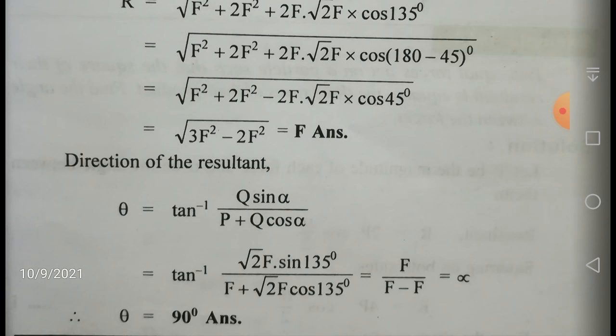So in this problem we have seen that the resultant is equal to f, and the angle between the resultant and the direction of f, which is nothing but P, since we have assumed that P is equal to f, will be equal to 90 degrees.